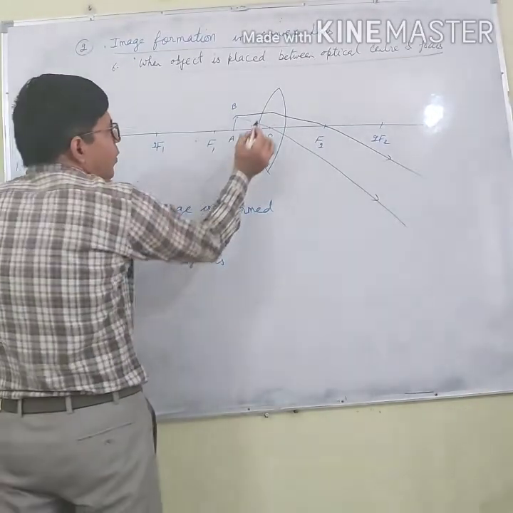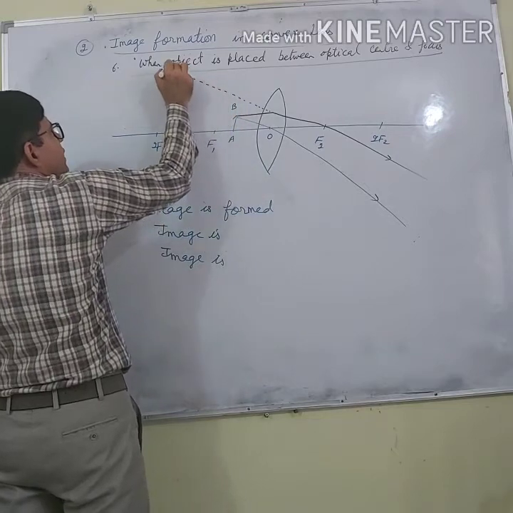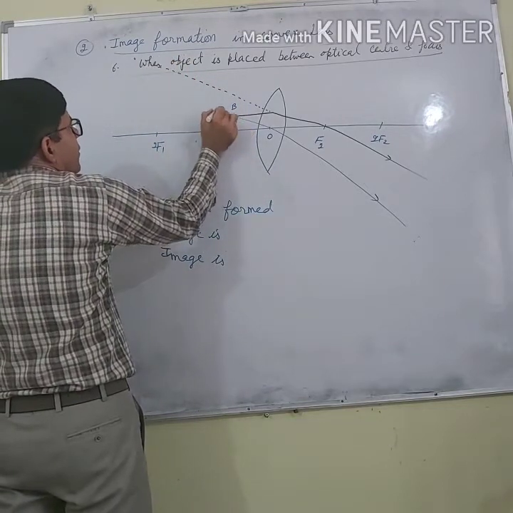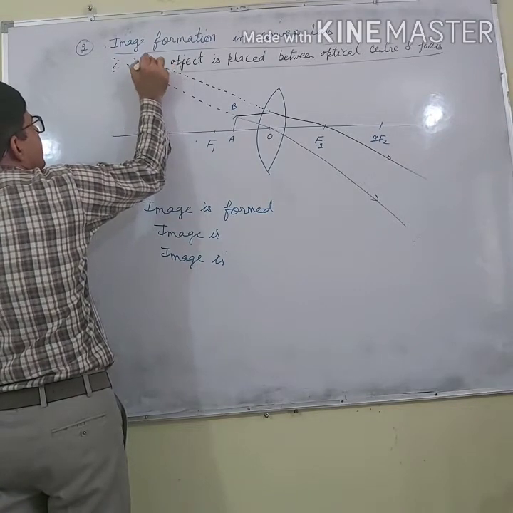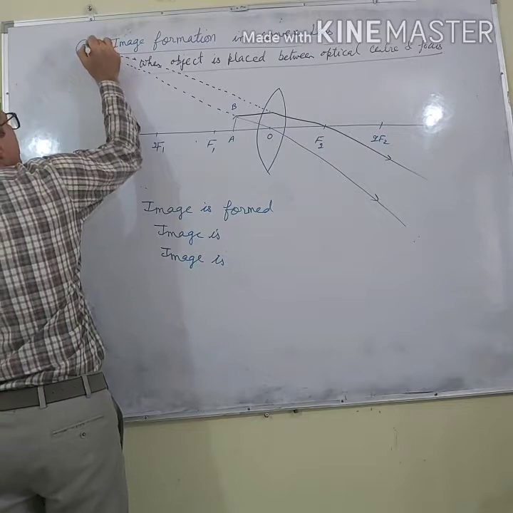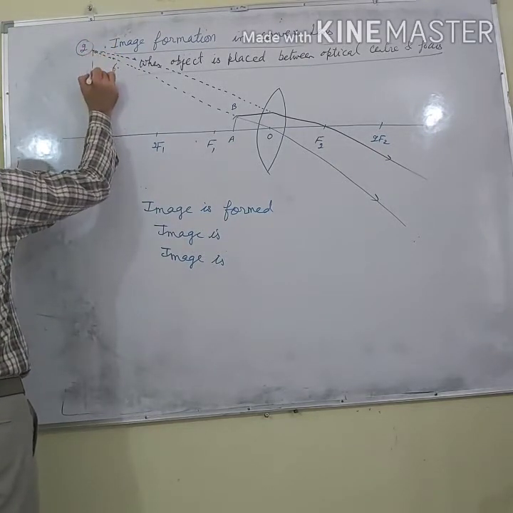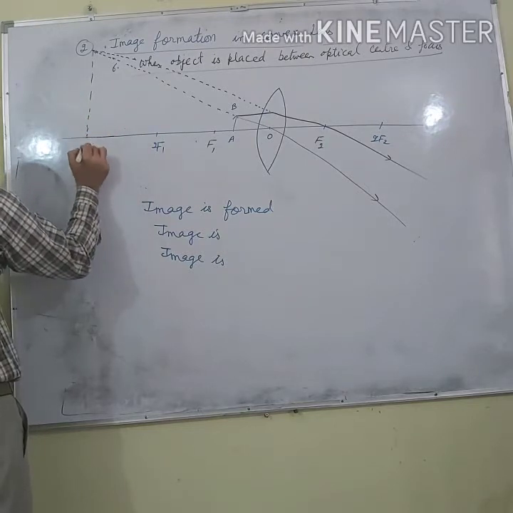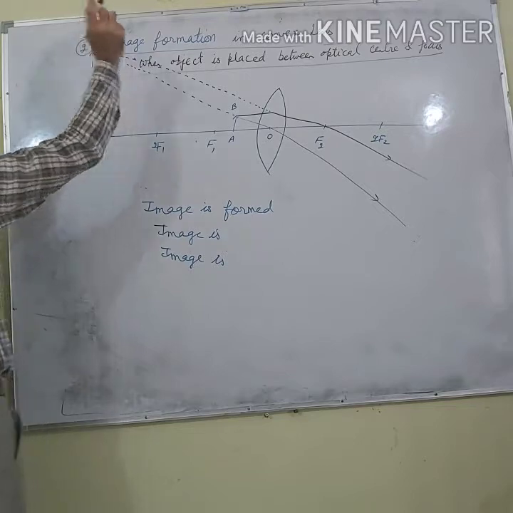But if I produce them in backward direction, what will happen? We will find that these rays appear to meet at this point. They have met. So its image is formed, A dash, B dash.